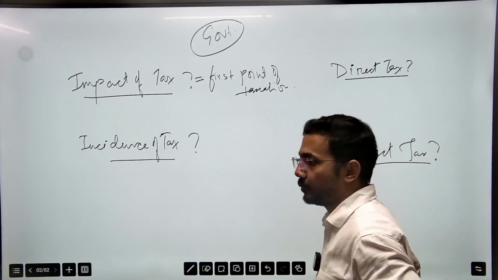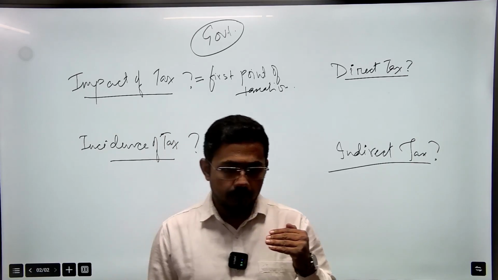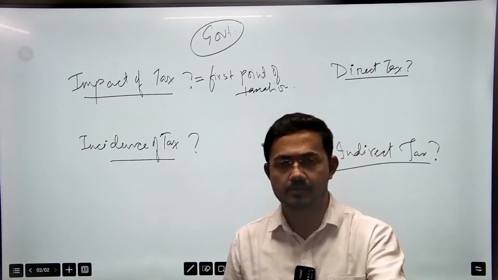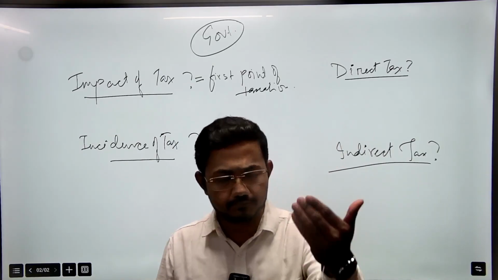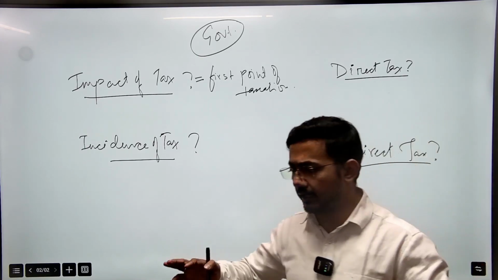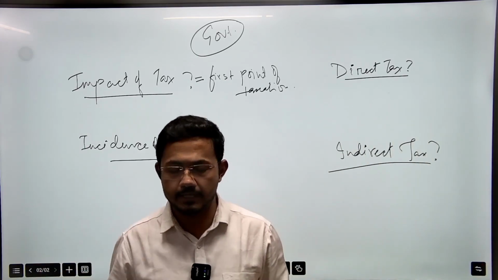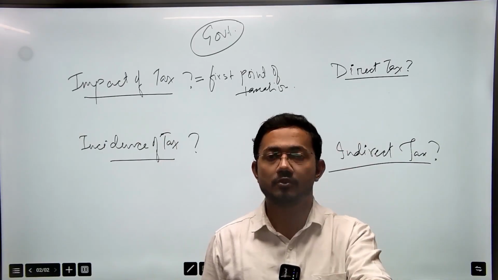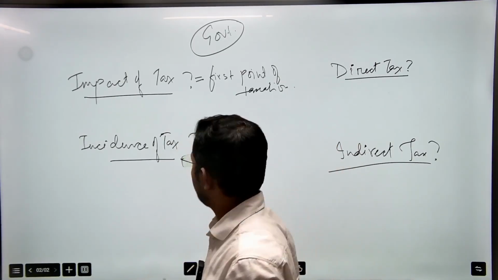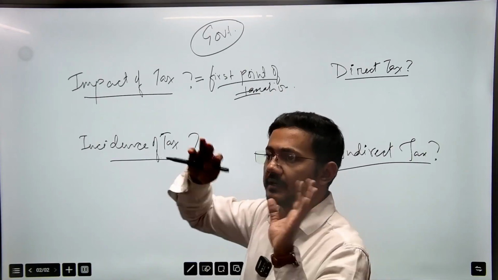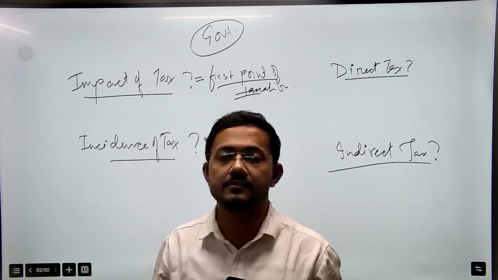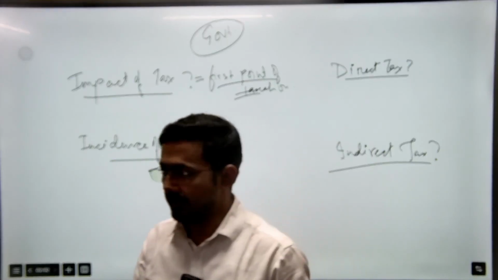Only the government can impose tax. Whether you have earned money, sold goods, manufactured goods, traded, or done your business, that means you are generating income in any manner, the government will impose tax on you. So you are the first point of taxation, the first point from where the government is claiming its tax. That is known as impact of tax.